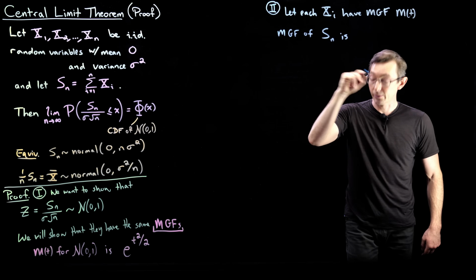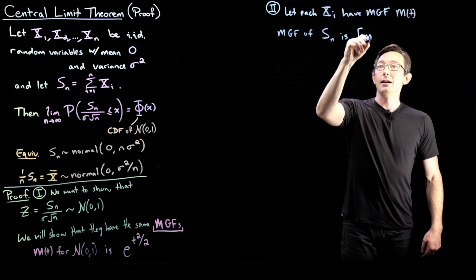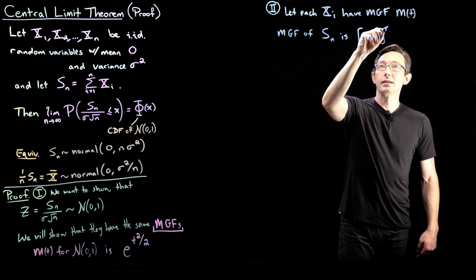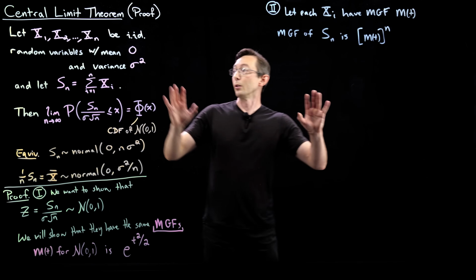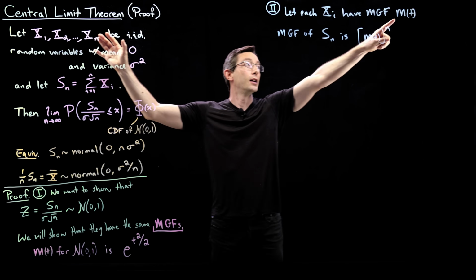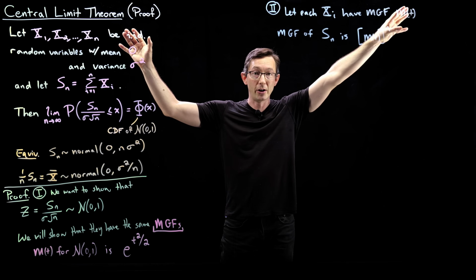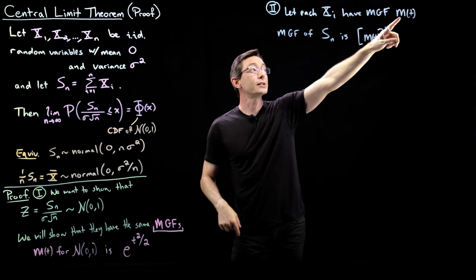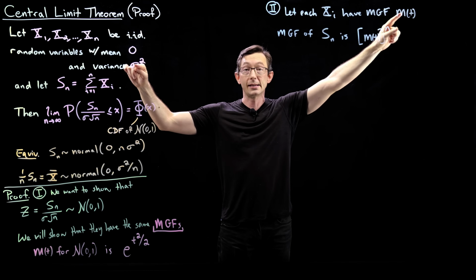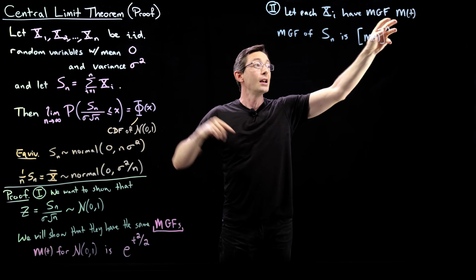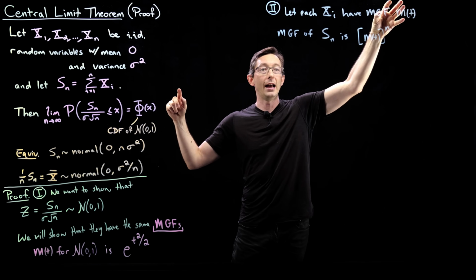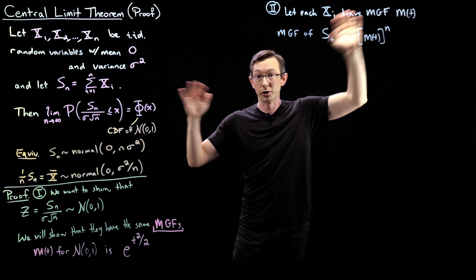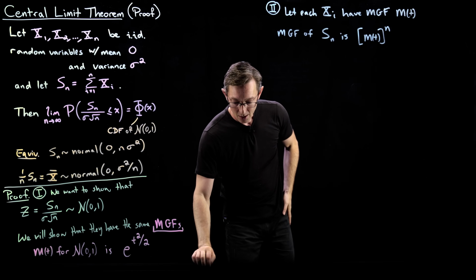So this is going to be written as M of t to the power n. Okay, good. So we're doing really good so far. We don't know what the moment generating function M of t is. We're just going to call it some function M of t, but we at least know the first and the second moment, so that's useful. And we know that the moment generating function of Sn is just the product of all n of these identical moment generating functions. That's pretty useful.